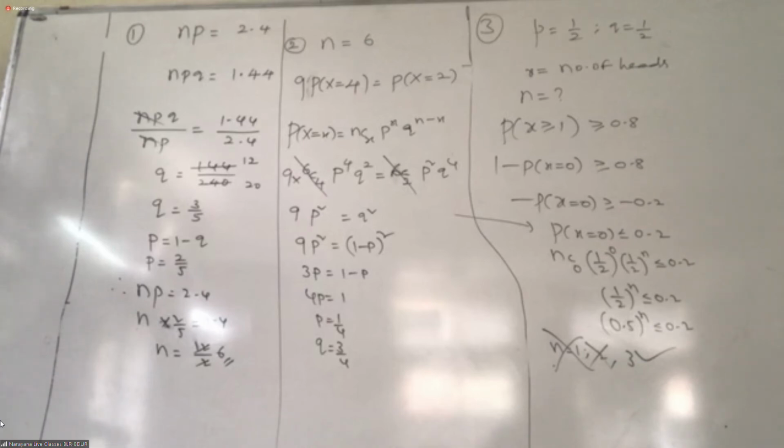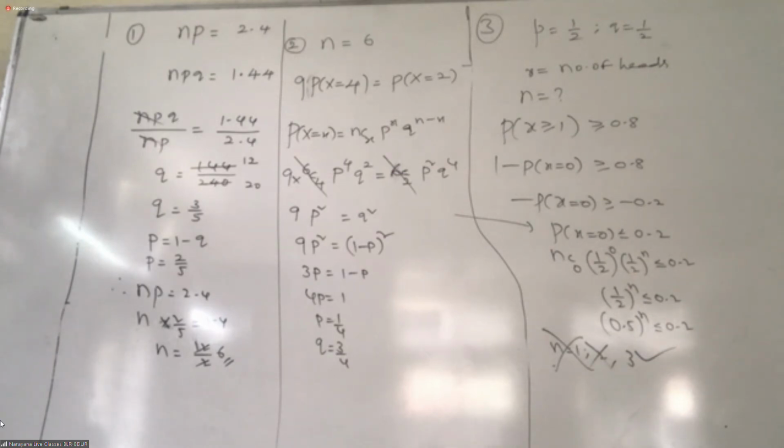A symmetrical die is tossed 6 times. N equal to 6. Okay. Now you are not supposed to take that. We are tossing the die 6 times, wrong. Forget about it. If you throw the die one time, what is the probability of getting an odd number? 1 by 2. Why 1 by 2? 1, 3, 5 are 3 possibilities out of 6. So P equal to 1 by 2, and Q is also 1 by 2.